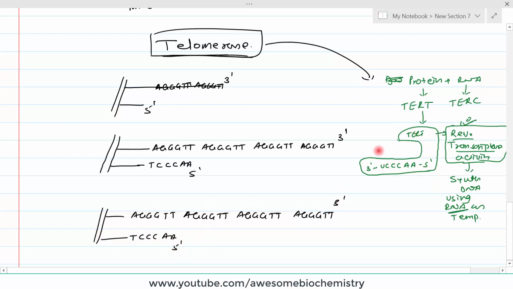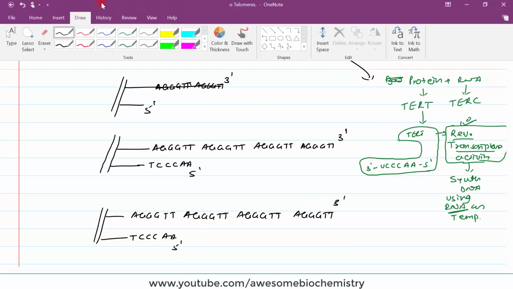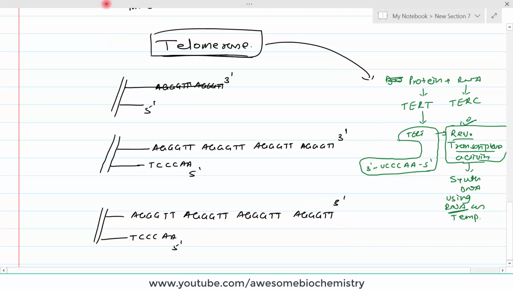Now the telomerase enzyme will bind over here. It looks like this. This is your telomerase enzyme with its own template, that is UCCCAA, and this is the 5 prime end.